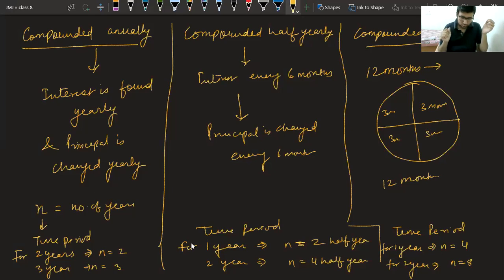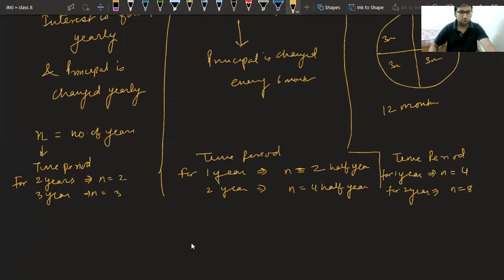Class, now I guess we are ready. One more thing, we have seen when time period is changing, rate is also changing, beta. We have seen above, when time period is changing, rate also changes. So if time period is, suppose,